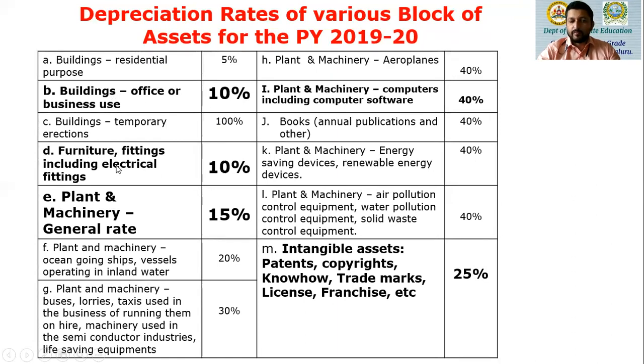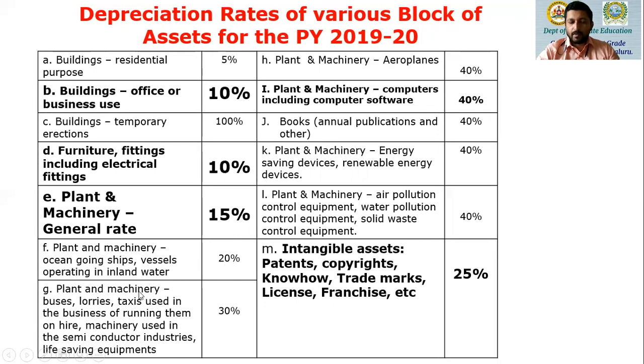Next, we have furniture fittings, including electrical fittings. The block rate is 10%. Then we have plant and machinery, whose general rate of depreciation is 15%. So I have highlighted it in bold and bigger size font as well. 15% is the general rate on plant and machinery. Then once again, we have plant and machinery, ocean going ships, vessels operating in inland water. The rate of depreciation is 20%. So very rarely you will be given an item like an ocean going ship, vessels which are operating on water, that is sea. So 20%.